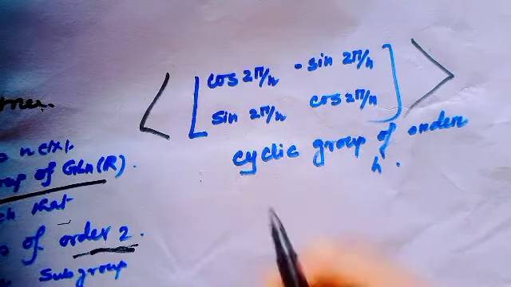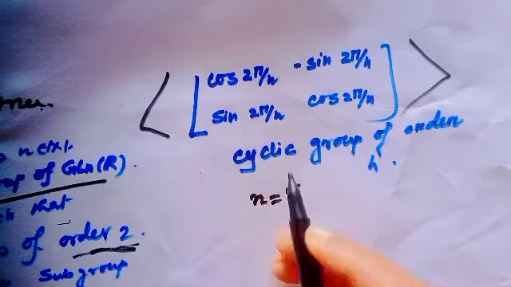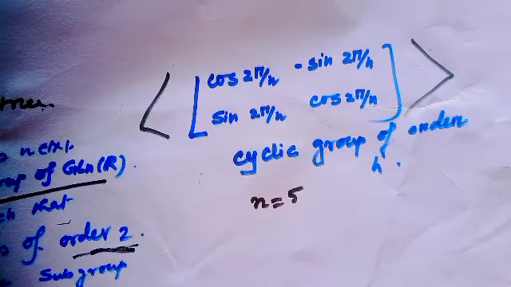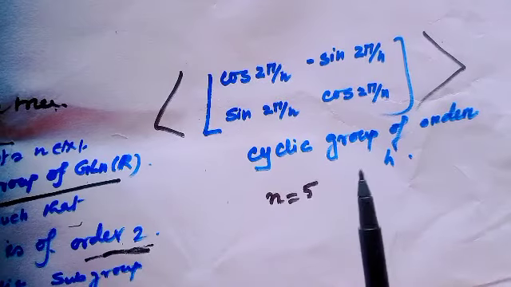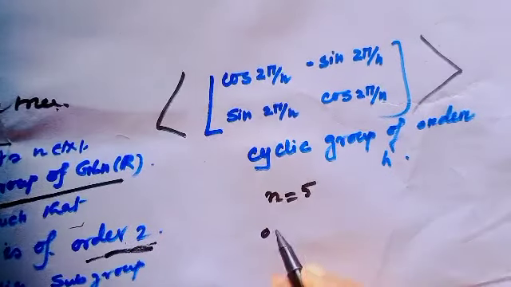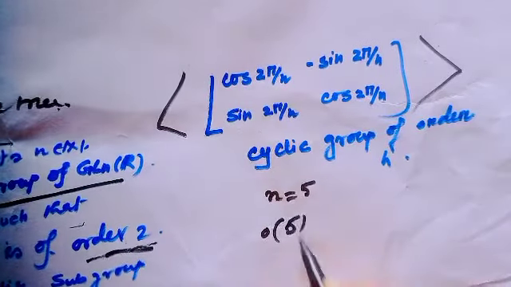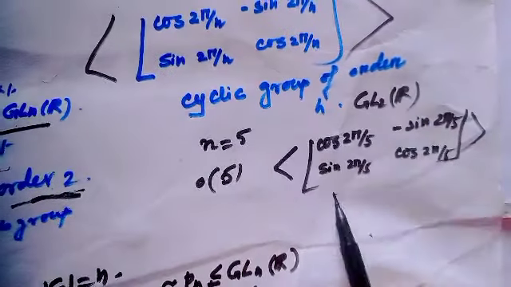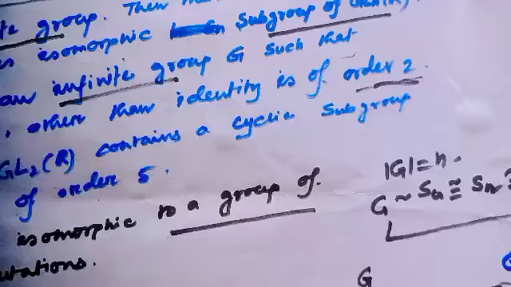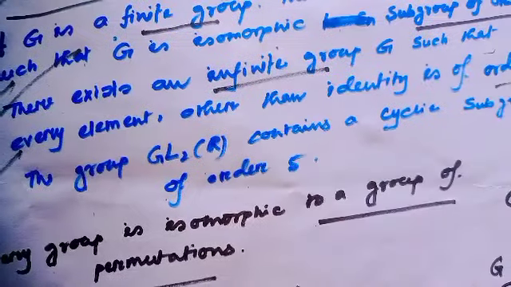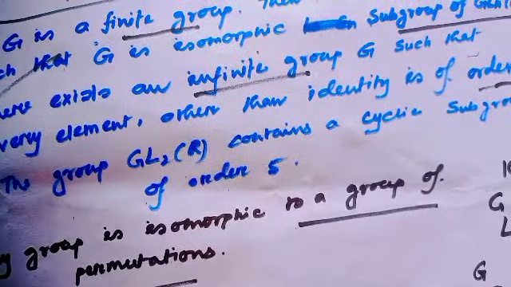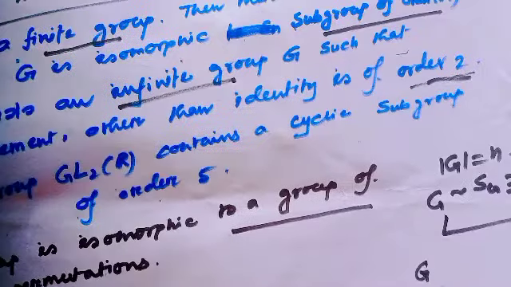When n equals 5, just put the value of n equal to 5. The group GL_2(R) contains a cyclic subgroup of order 5, and this subgroup would be this. Okay, this is the cyclic subgroup of order 5. Therefore, our third option is also a right option. The group GL_2(R) contains a cyclic subgroup of order 5. Okay, well.